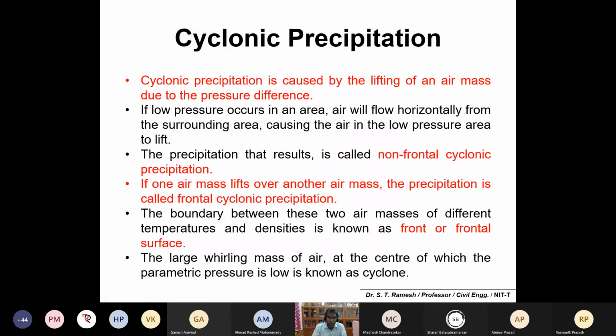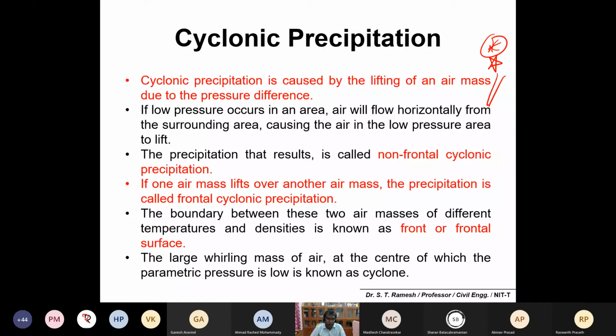Cyclonic precipitation is caused by lifting of an air mass due to pressure difference. It's very simple. Please make a note of what cyclonic precipitation is. Tamil Nadu may get a lot of water, a lot of rain. That is because of cyclonic precipitation. Cyclonic precipitation is caused by lifting of an air mass due to pressure difference.